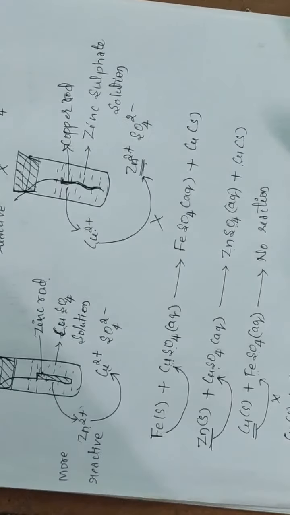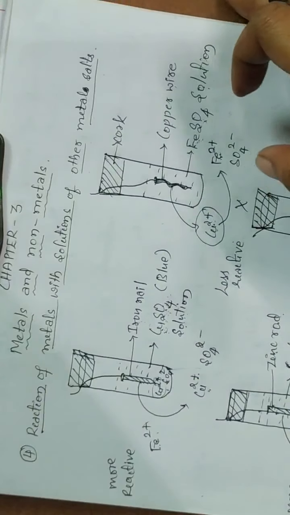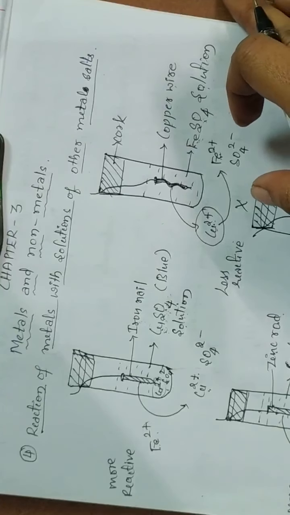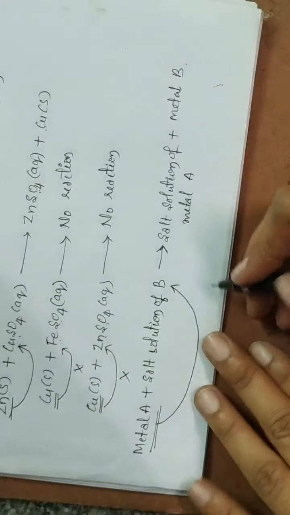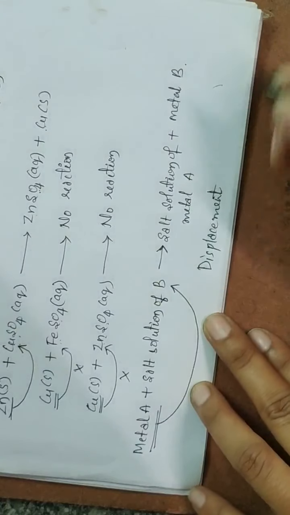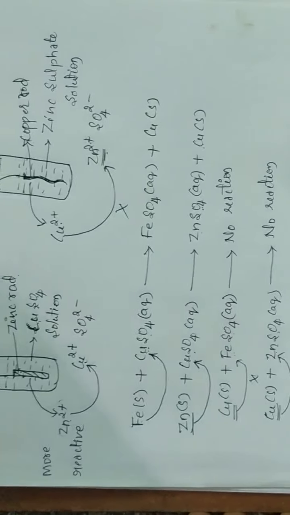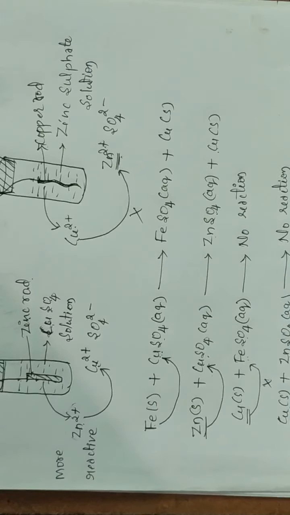Here in reaction of metals with solution of other metal salts, the more reactive metal displaces a less reactive metal from the aqueous salt solution. Then the chemical reaction that takes place is called a displacement reaction. Okay, this is displacement reaction. Children, then how we will come to know which metal is more reactive than which metal? Okay, let us see.